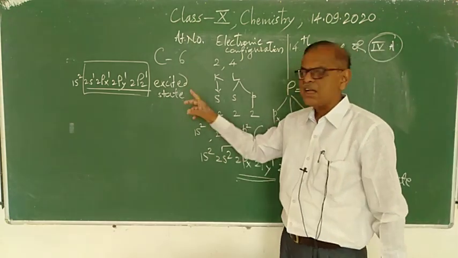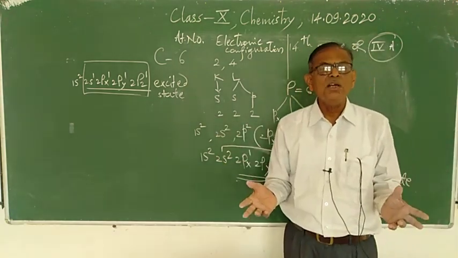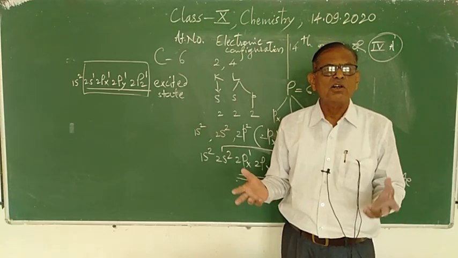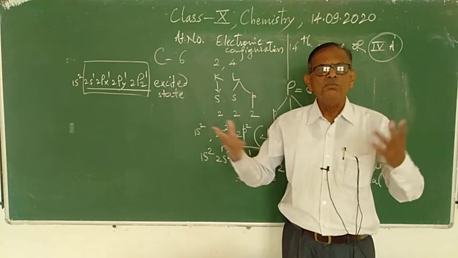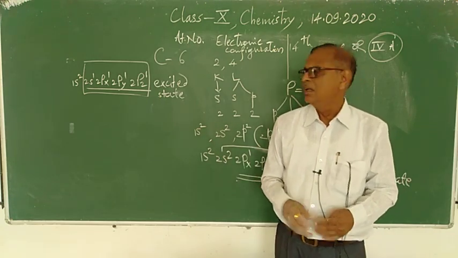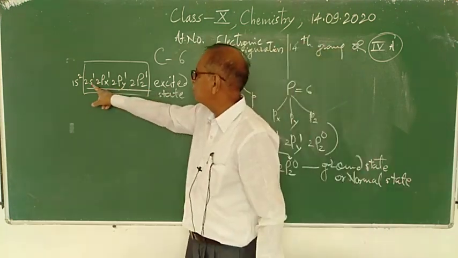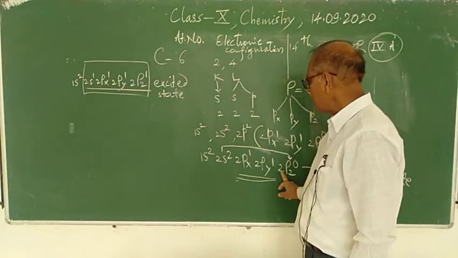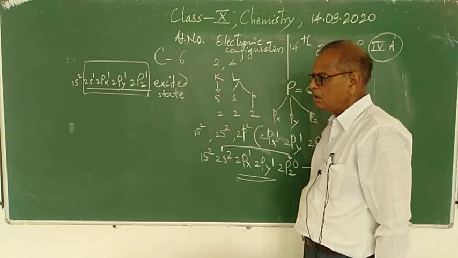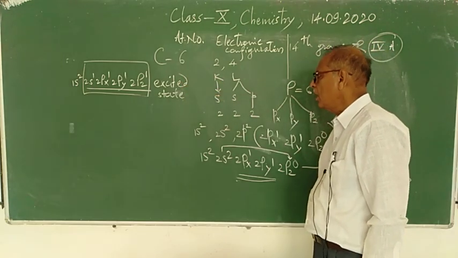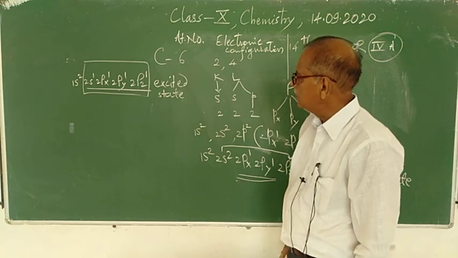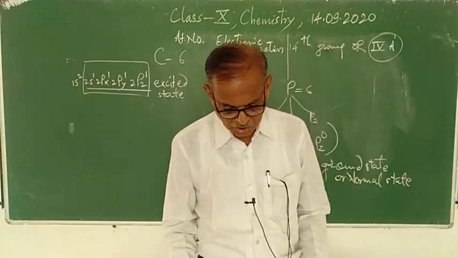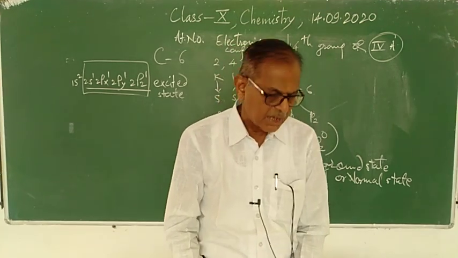But in excited state, when carbon atom absorbs energy, an electron from a lower energy level jumps to a higher energy level, and thus one electron from the 2s orbital gets promoted to the vacant 2pz orbital. The number of unpaired electrons in the outermost shell becomes 4, and thus carbon is tetravalent. It shows tetravalency in almost all compounds, or in 99.99% of cases.